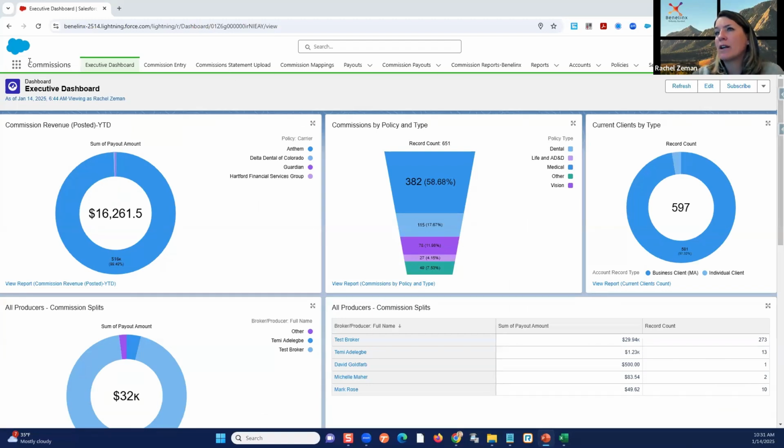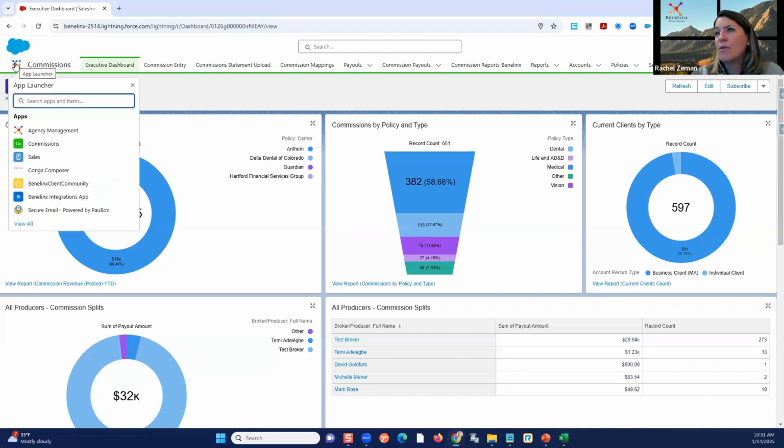All right, so let's talk about where I'm at right now. Okay. So for those of you that have access to the commissions features, the first element of that permission setting is getting access to the commissions app. Okay. So a couple things we talk about during onboarding and a reminder is that just because I'm going into a different application or app doesn't mean when I'm looking at policies that those are different records. We're still in the same database called Salesforce. Really, really important. Took a little while for me to get this, right? I was toggling.